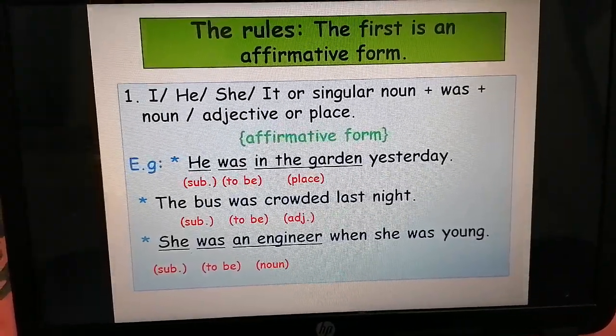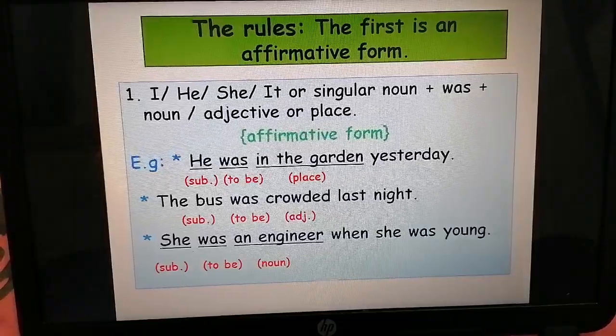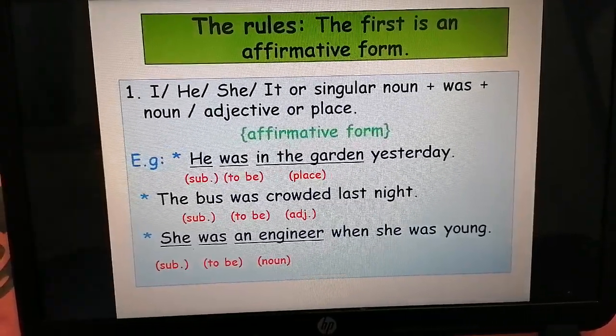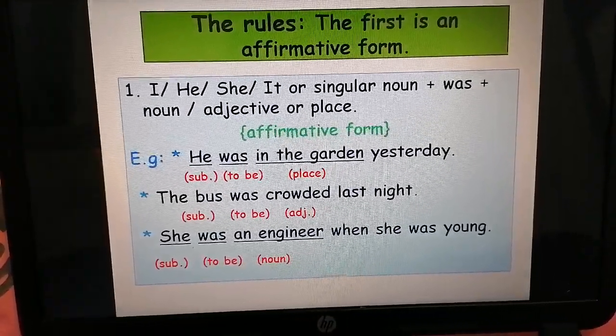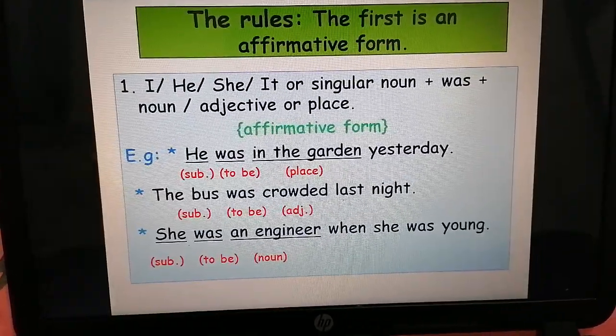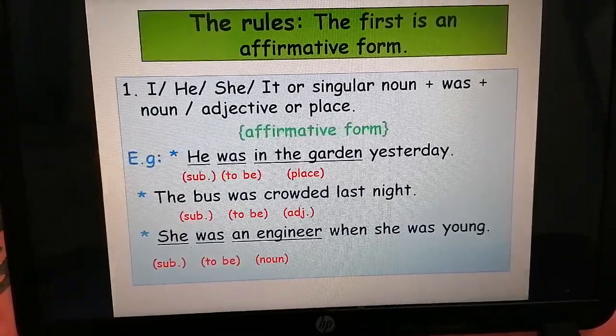Last one, she was an engineer when she was young. She is a subject, was is a verb to be, an engineer is a noun, when she was young, this is a complement of the sentence.